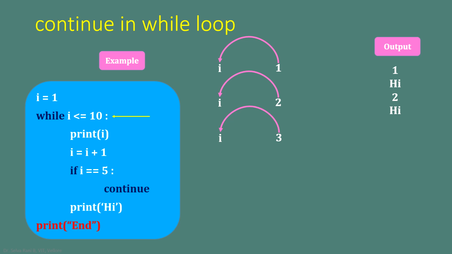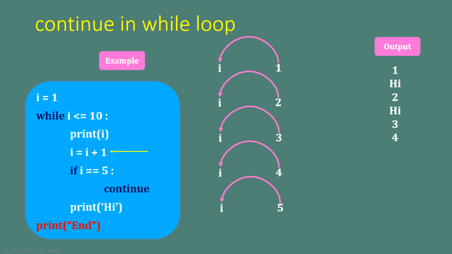Now 3 less than or equal to 10, condition true. Since the condition is true, display 3 on the screen. Now i equal to 3 plus 1, 4. 4 equal to 5, condition is false. So it comes to display the message hi on the screen. Next, 4 less than or equal to 10, condition true. Displays i on the screen. Then 4 plus 1, 5.